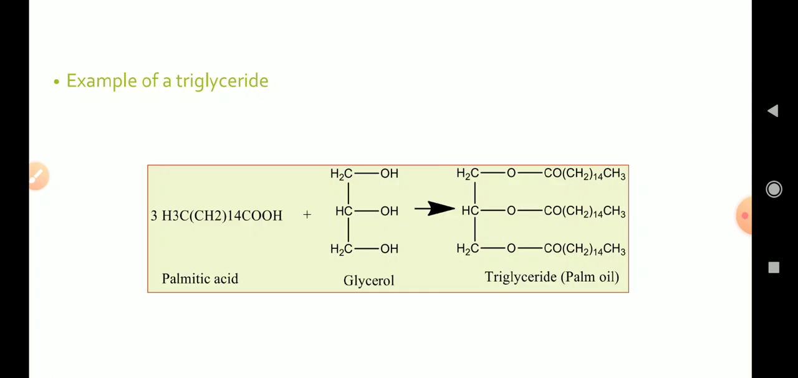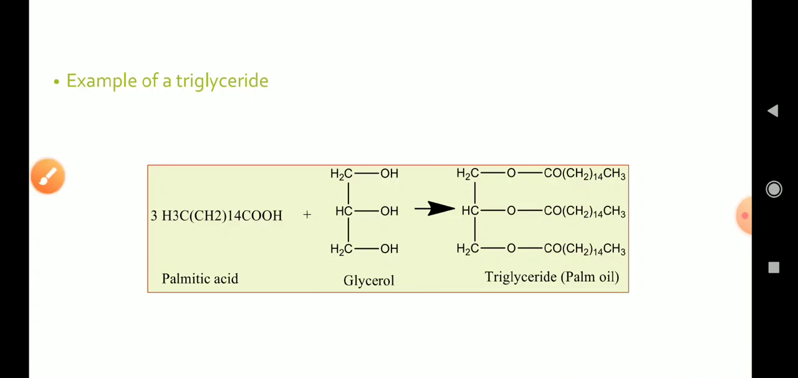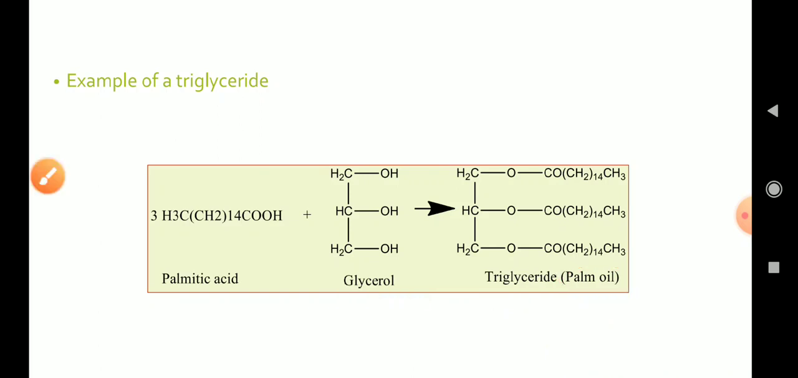Now, coming to an example of a triglyceride. Here in the reaction, 3 molecules of palmitic acid, a fatty acid used here in the reaction, when reacted with glycerol, form a triglyceride. This triglyceride is known as palm oil. Palm oil, when taken in our body, gets hydrolyzed through lipases to provide energy in our body. Lipases are the enzymes used for hydrolysis in our body.